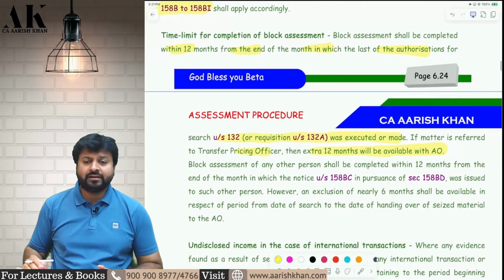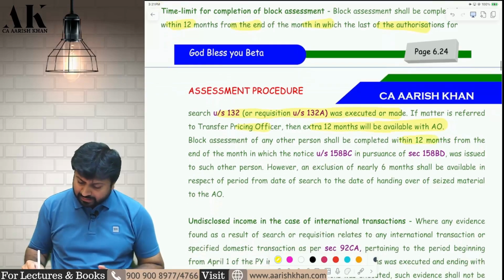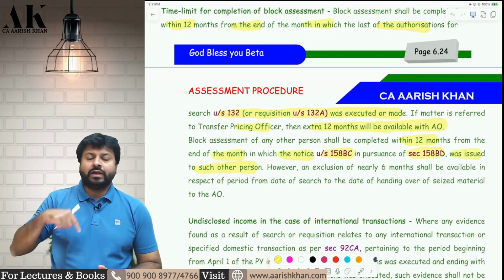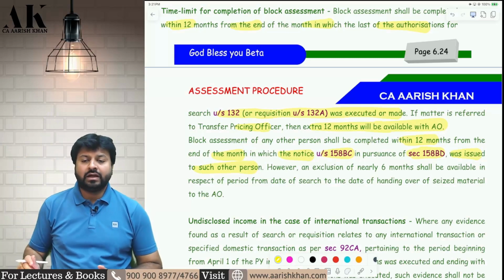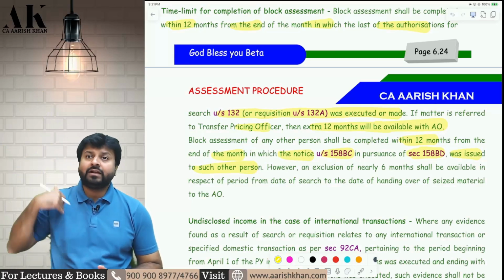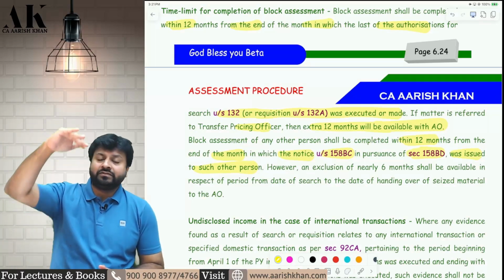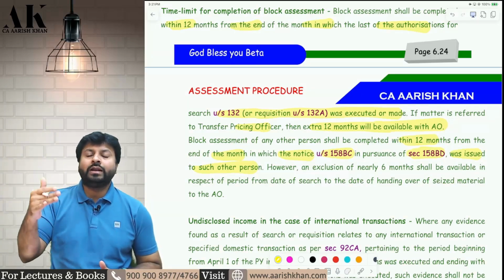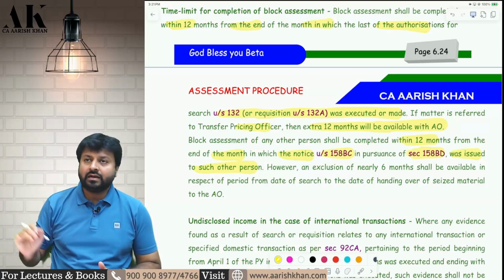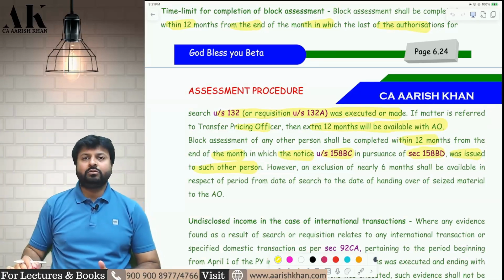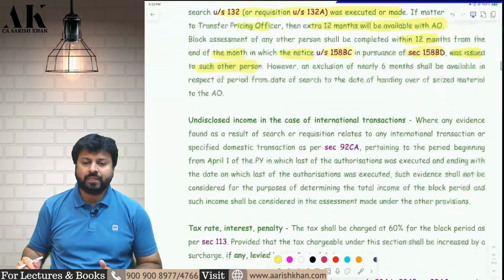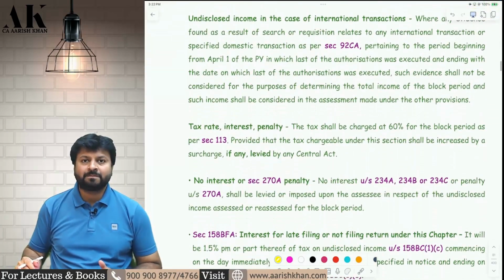But in case of my friend, the period of 12 months will be counted from the end of the month in which the notice under 158BC in pursuance of 158BD was issued to such other person. So whenever 158BC has been issued in pursuance of 158BD, whenever my friend will get a notice from his assessing officer, you have to count 12 months from the end of that month. That AO will have that time to complete the assessment. Even he will get extra 12 months if there is a reference to TPO. I hope it is clear to all of you. Is it clear?